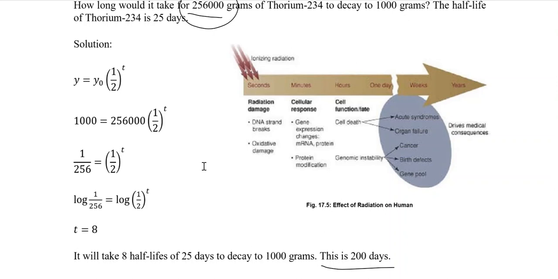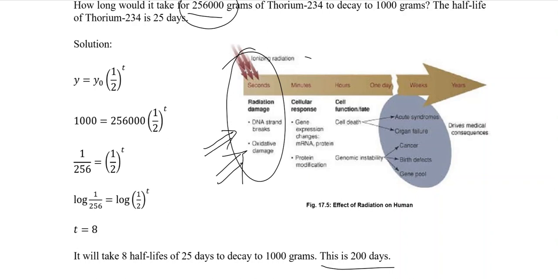But let's say a human is exposed to ionizing radiation. If exposed for seconds, it will damage and break the DNA strand. It will cause oxidation damage, meaning the skin will get dry, and the lips and eyeballs will get dry. So there will be oxidative damage as well.